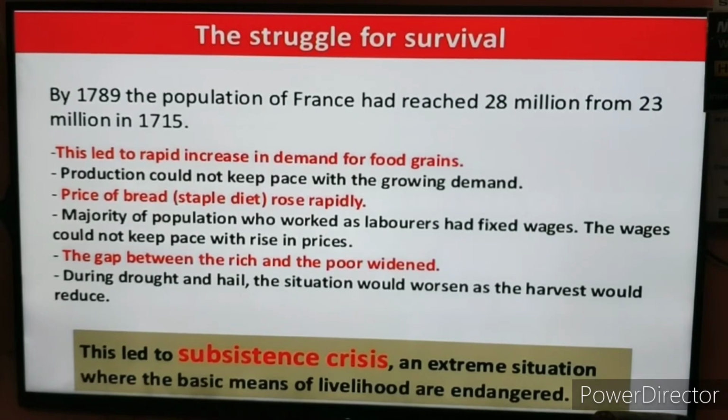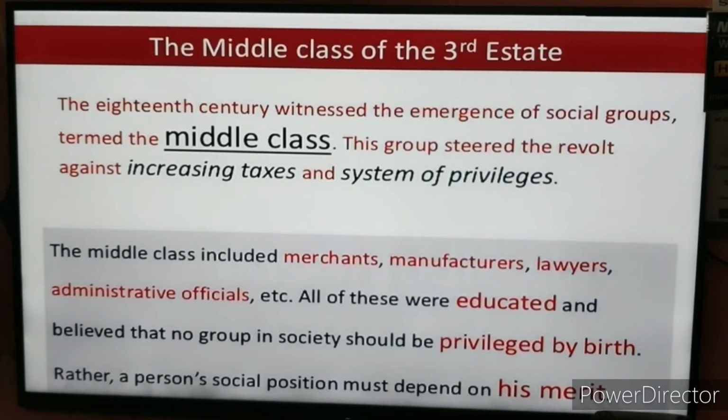So students, one thing to note: only the third state was suffering with the subsistence crisis. That means 90% of the population of France was suffering with it, and this was an ultimate situation, when people were extremely in trouble.